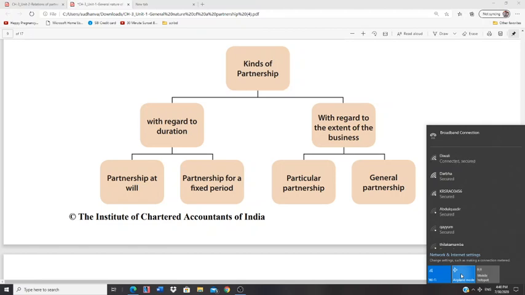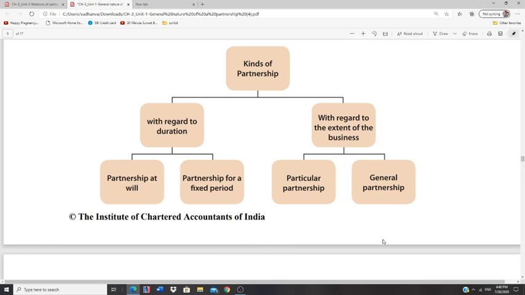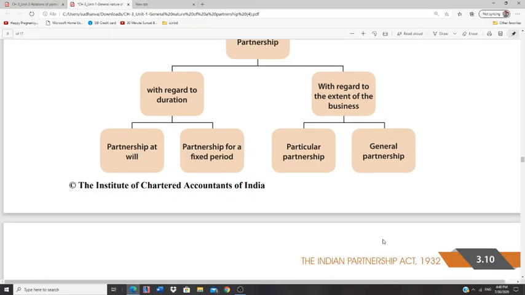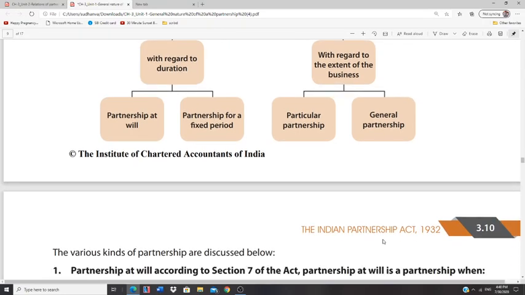Particular partnership means specifically one particular type of business only. In case of general partnership, the firm will continue for all kinds of businesses. Got it? Now we'll discuss these different kinds of partnership in detail.